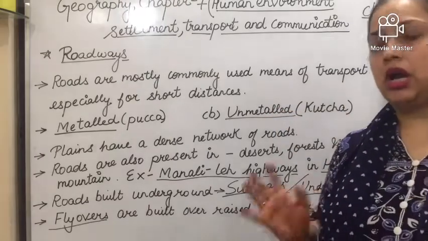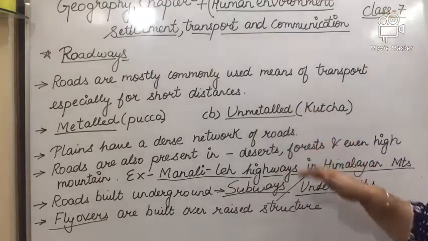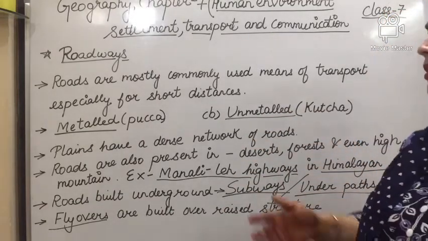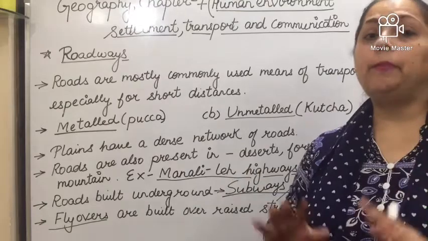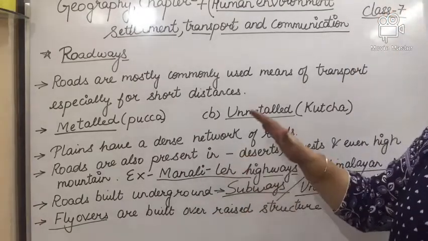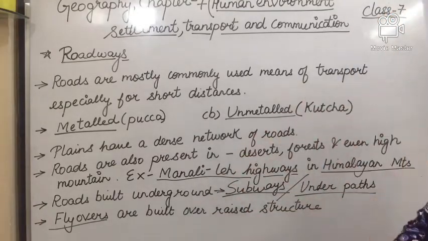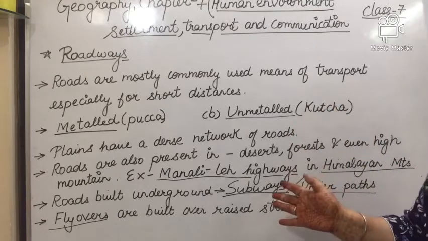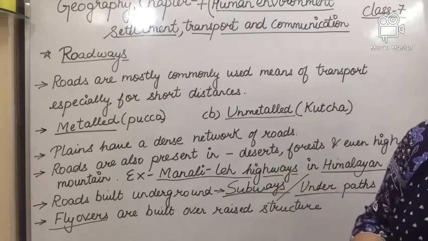Metalled means pakka and unmetalled means kacha road. The plain area has a dense network of roads. So many roads are there in the plain area.